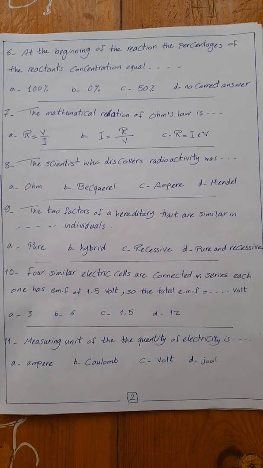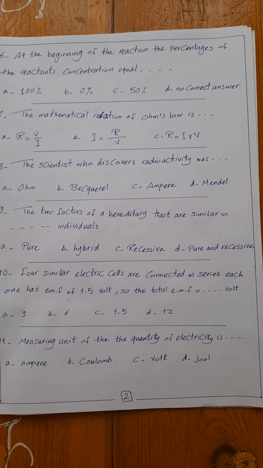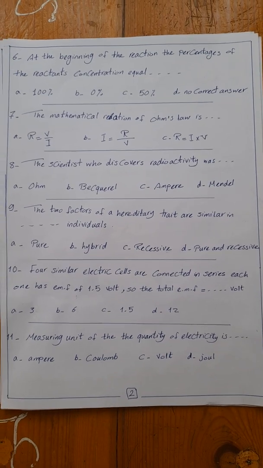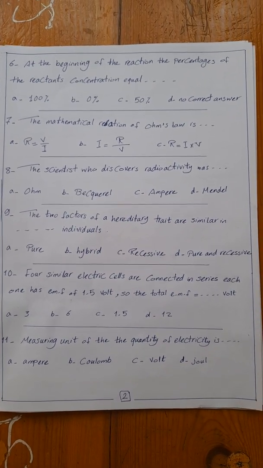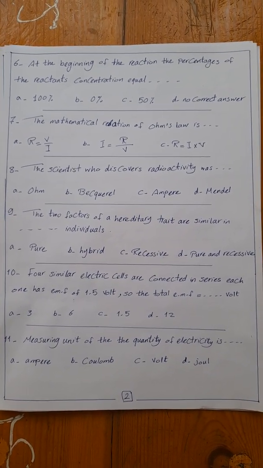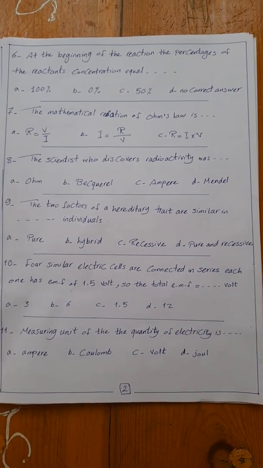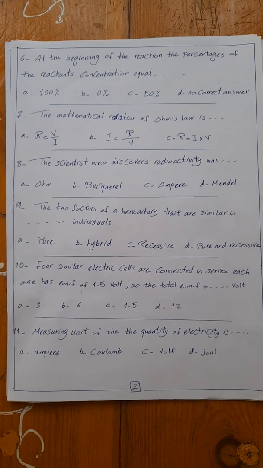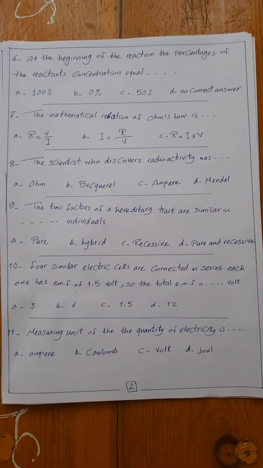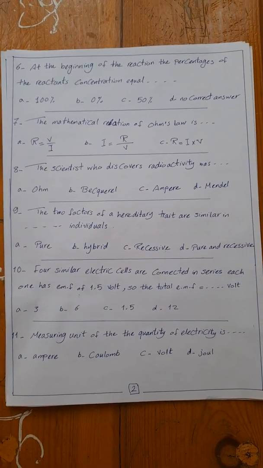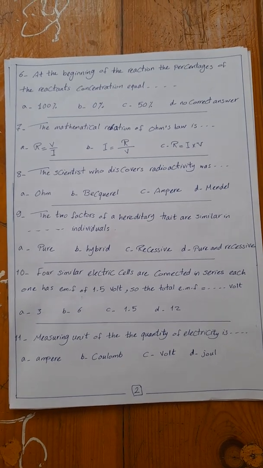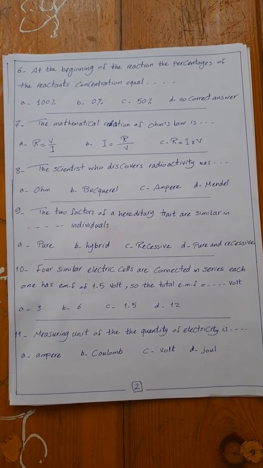Number 6, at the beginning of the reaction, the percentage of the reactants concentration equal 100%, 0%, 50%, or no correct answer. At the beginning of any reaction, the percentage of reactants is 100%.